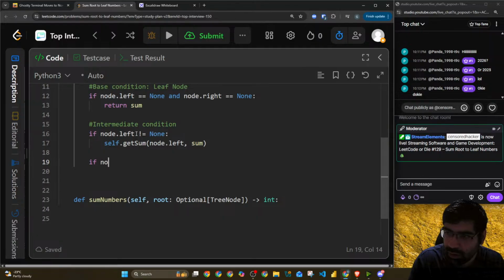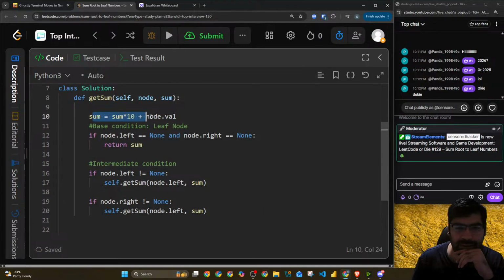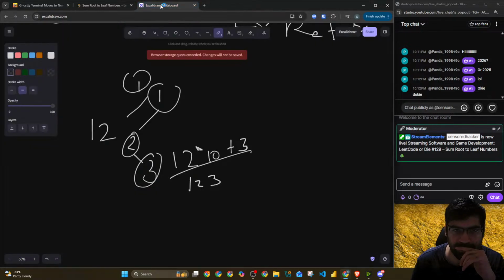If node dot right not equals to none, same thing but with the right one. Now sum is here, this is 1, left will return something, right will return something, right?